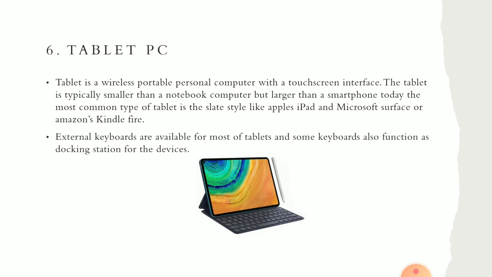So tablets are just slightly bigger in size than phones. A tablet is typically smaller than a notebook computer or laptop. Okay. So for example, iPad, Microsoft Surface, Amazon Kindle Fire, these are examples of tablets. Okay.